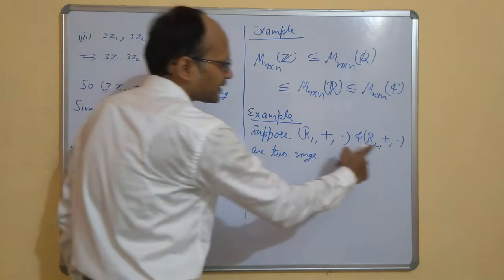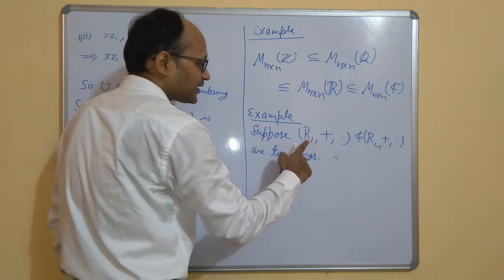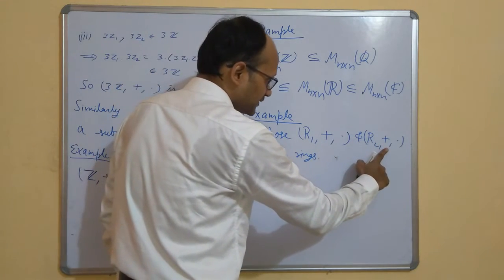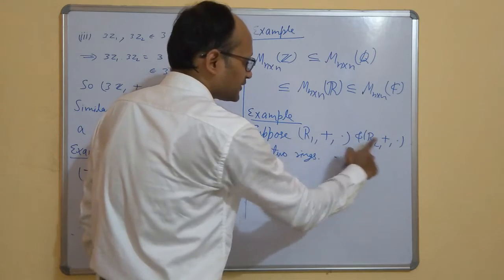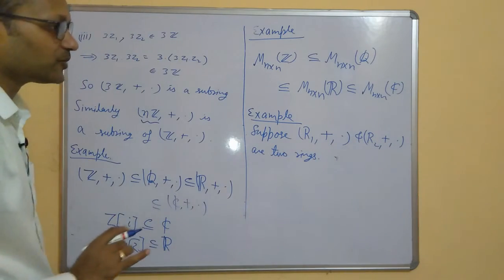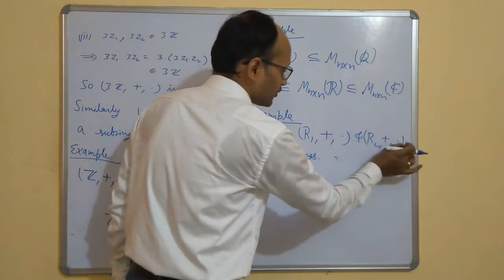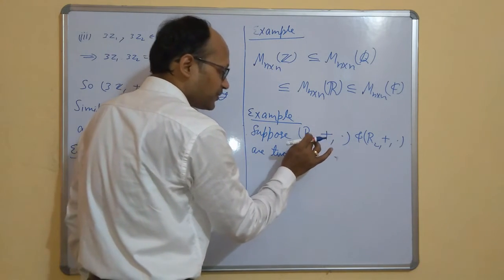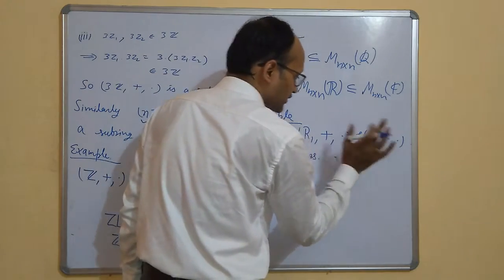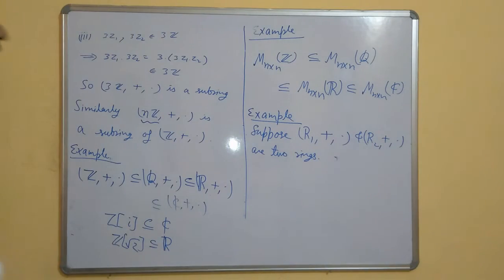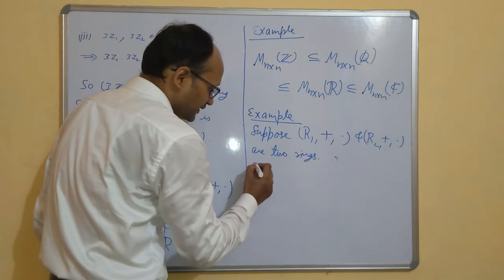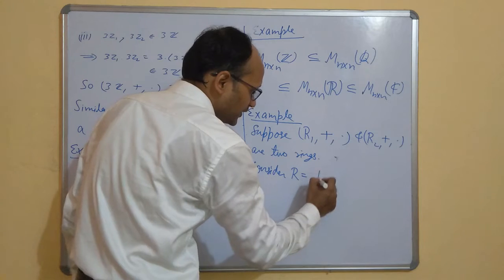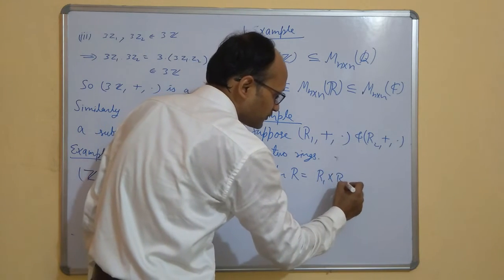When we are saying it like that, R1 plus dot and R2 plus dot, it means this plus is different from this plus, but for our convenience we are writing both operations as plus and dot. So it is actually the addition defined on this ring that may be totally different from the addition defined on this ring. Okay, so suppose these are two rings, so consider a set R to be the Cartesian product R1 cross R2.